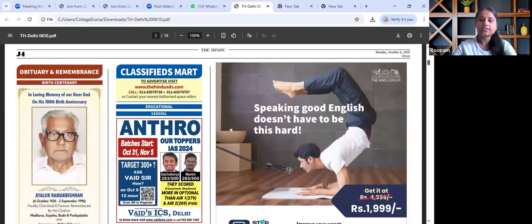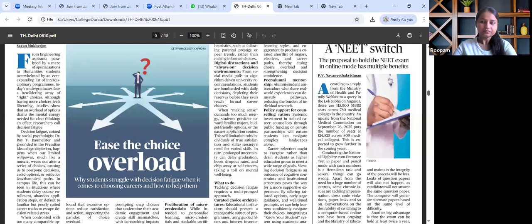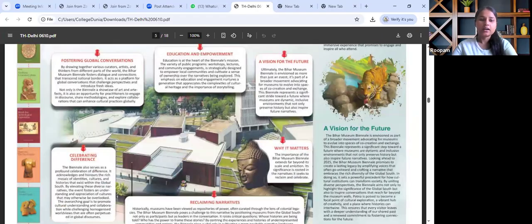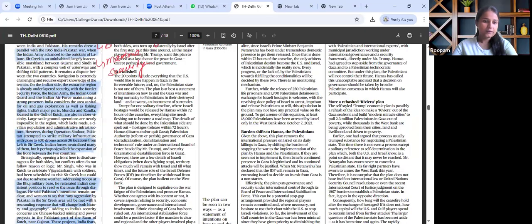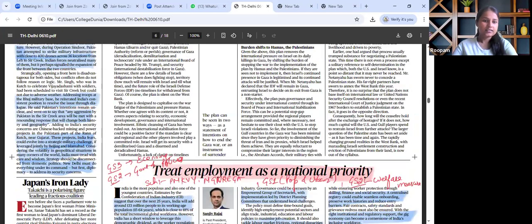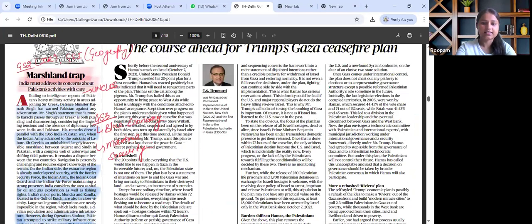to our exam is on the editorials page, and that primarily talks about the Sir Creek dispute between India and Pakistan. So this particular article, the key theme that has been discussed is the maritime boundaries dispute and its strategic implication in the Arabian Sea. From several papers, this particular article holds relevance.